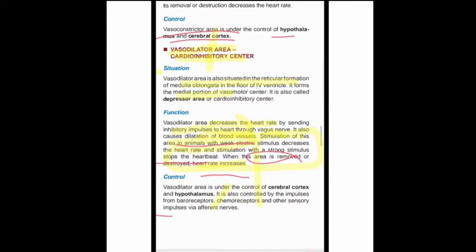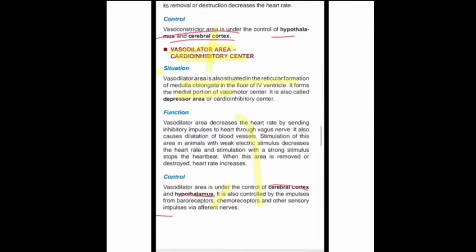Then what are the main areas responsible for this vasodilator area? Mainly two areas: our cerebral cortex and the hypothalamus, the same as for the vasoconstrictor area.